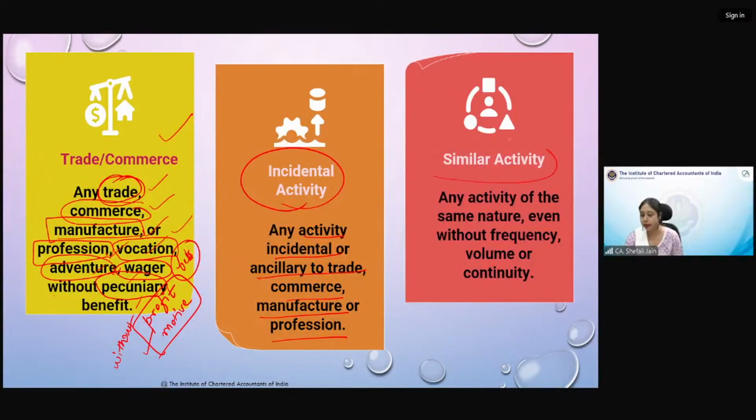Next is similar activity. Now, any activity of similar nature, but here the main point is even if it is without frequency, without continuity, or without any volume. Now, that means any kind of trade, commerce, manufacture, profession, vocation, adventure, wager, with or without pecuniary benefit. If you are conducting it only once, or you are conducting it in very small volume, then also that will be considered